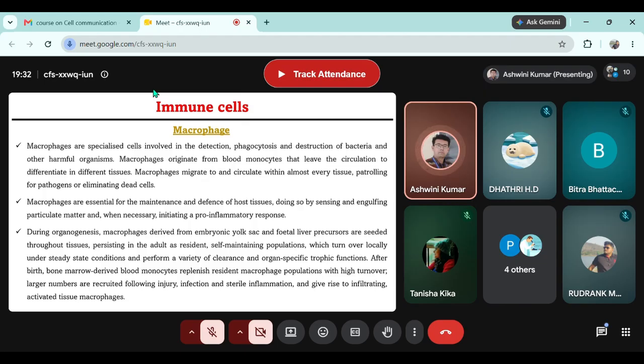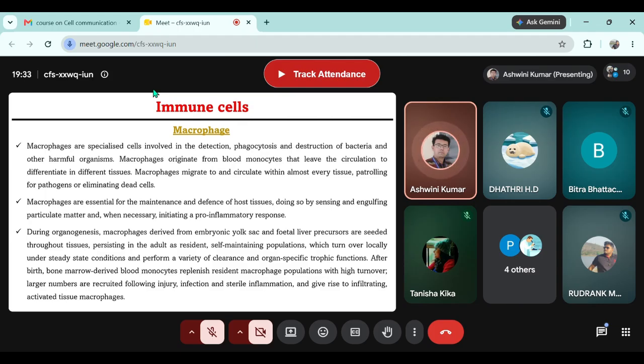Because in the tissues, suppose there is an infection in skin. Now you won't find B cell and T cell in the skin mostly, right? So one of the roles of macrophages or dendritic cells in tissues is to collect the pathogenic sample. I'm telling sample, not all the pathogenic cells. They collect the sample, take the sample to the lymph node, and lymph nodes are the major playground of the immune system. Okay, so they do this kind of patrolling.